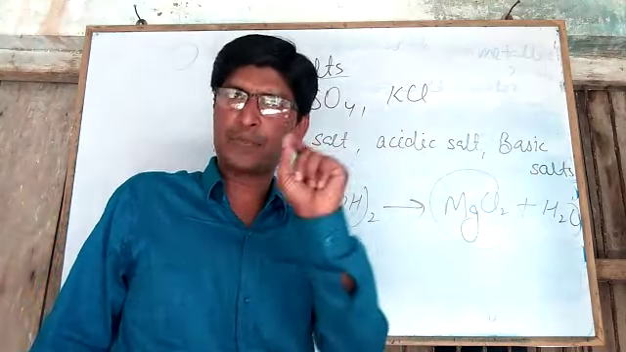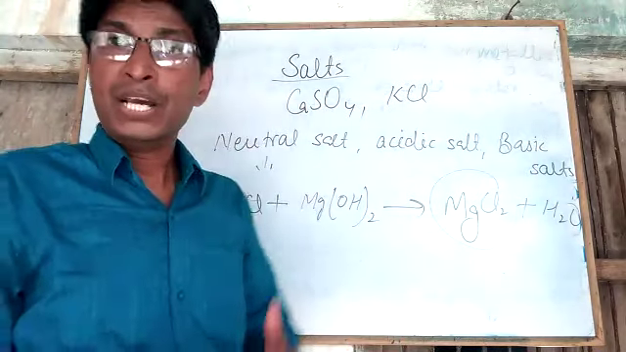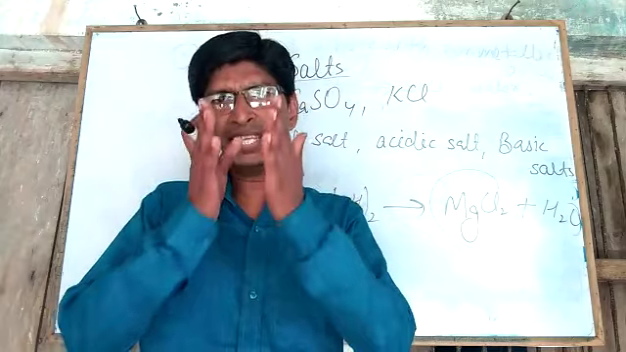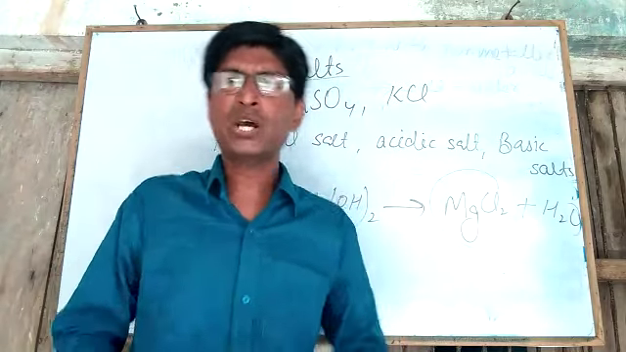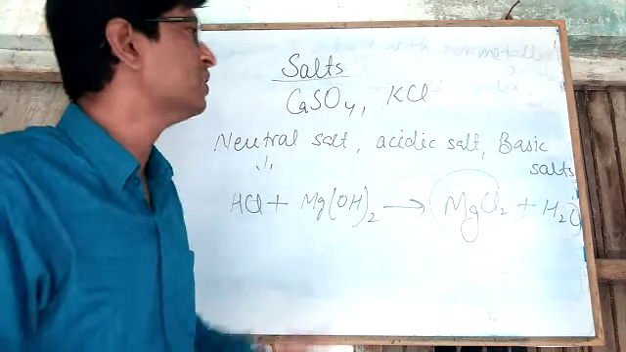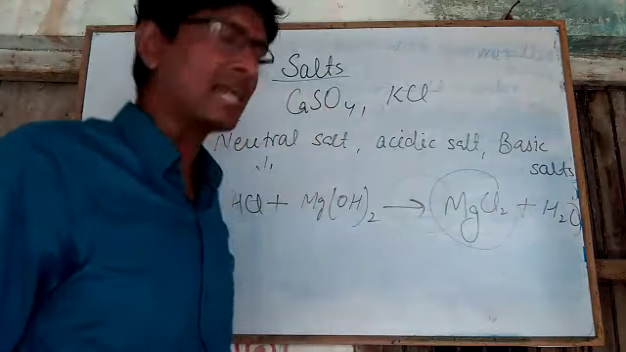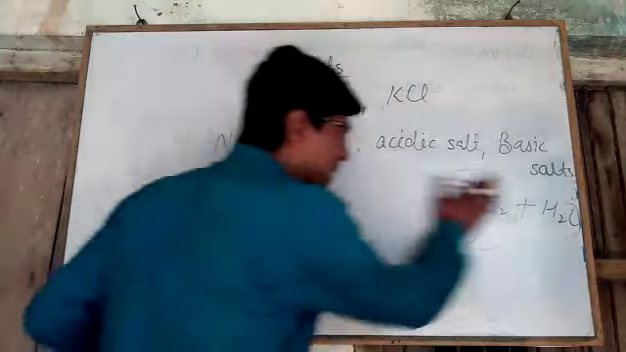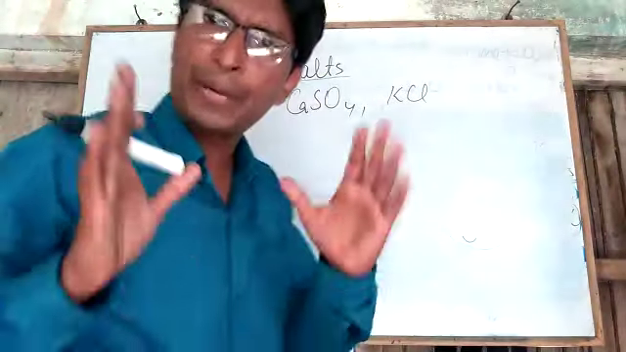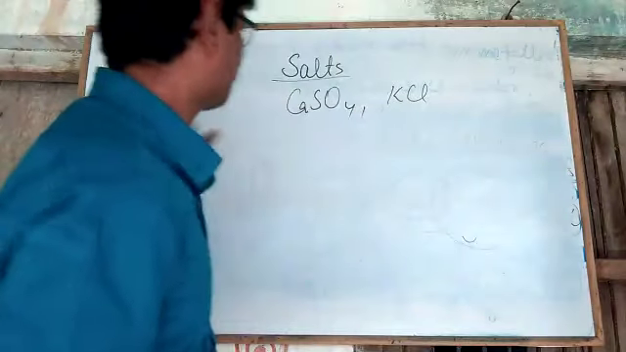The salts formed by the combination of a strong base with a weak acid are basic salts. So when a strong base reacts with a weak acid, the salt formed will be basic salt. So these are the types of salts. Now some salts have been given in your syllabus. We will discuss the methods of preparation of these salts.